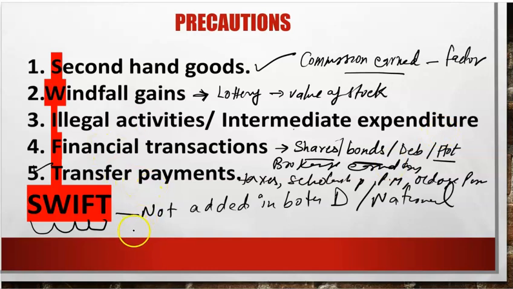SWIFT, second-hand goods sale, windfall gain, intermediate or illegal financial transactions and transfer payments are not added. One thing which you have to add is the imputed value of